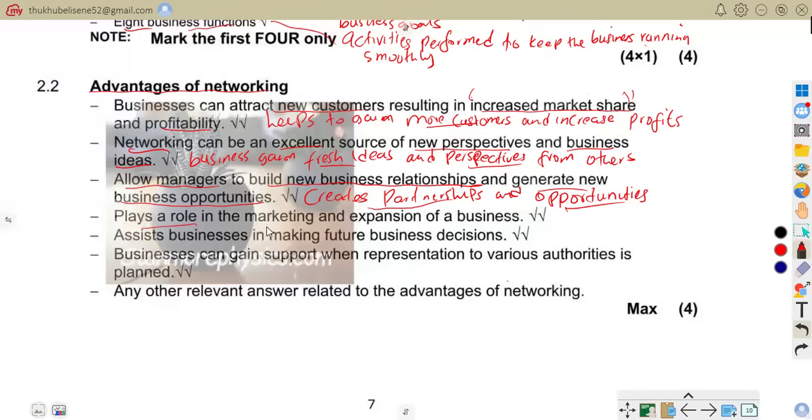Networking also plays a role in the marketing and expansion of business. It helps with marketing and expansion. So it means that networking increases awareness of the business.